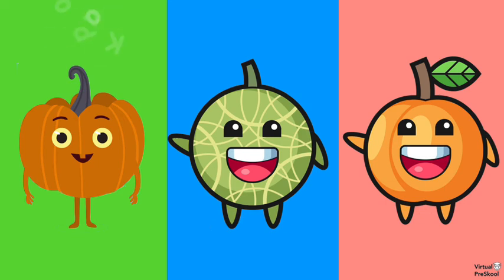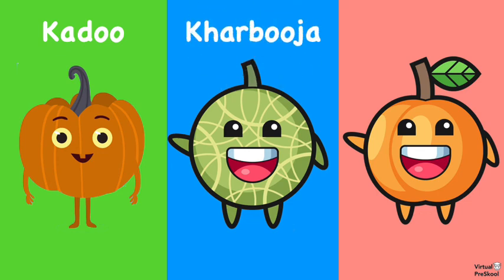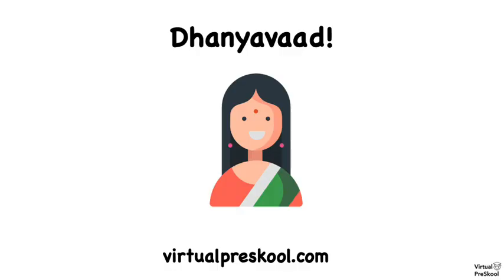All right, let's review these 3 fruits and vegetables one more time. Pumpkin is kaddu. Cantaloupe is kharbuja. And apricot is kubani. Awesome job! I hope you had fun with this, and now you know 3 more fruits and vegetables in Hindi.